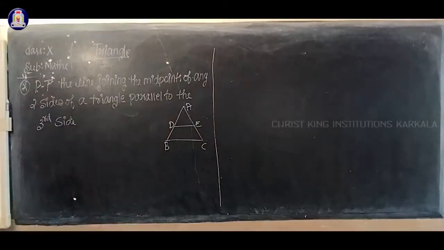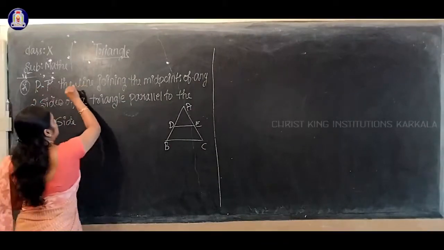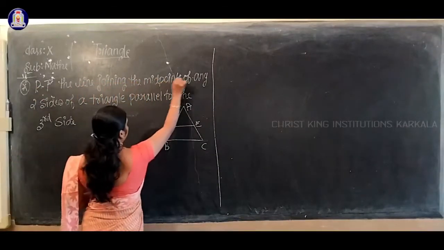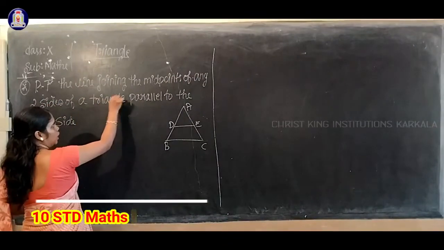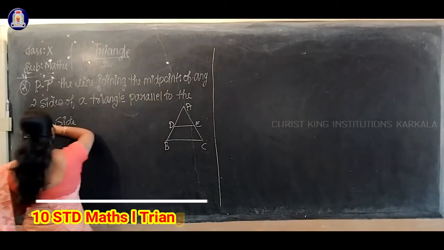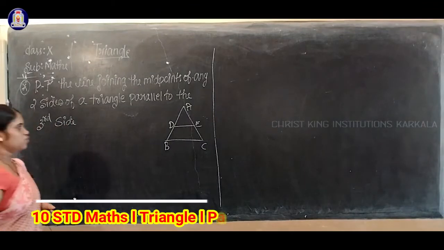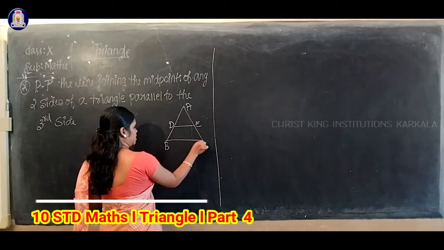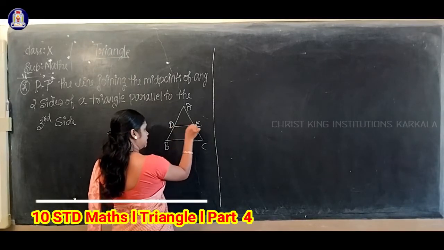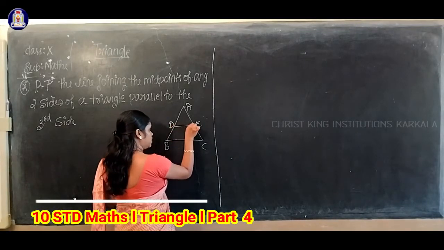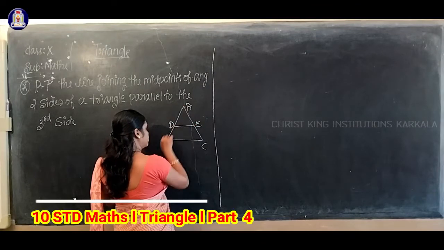Next question. Prove that the line joining the midpoints of any two sides of a triangle is parallel to the third side. See, this is one triangle ABC. Here a line DE joins the midpoints of the two sides.